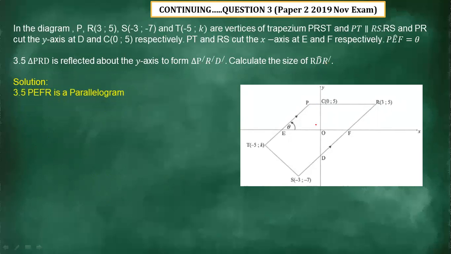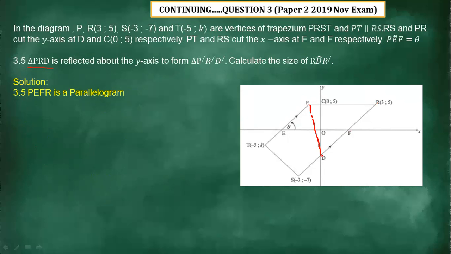Let's see what we have first on this triangle. Let's now identify this triangle PRD. So let me just extend a line here. You can see now we are having triangle PRD.